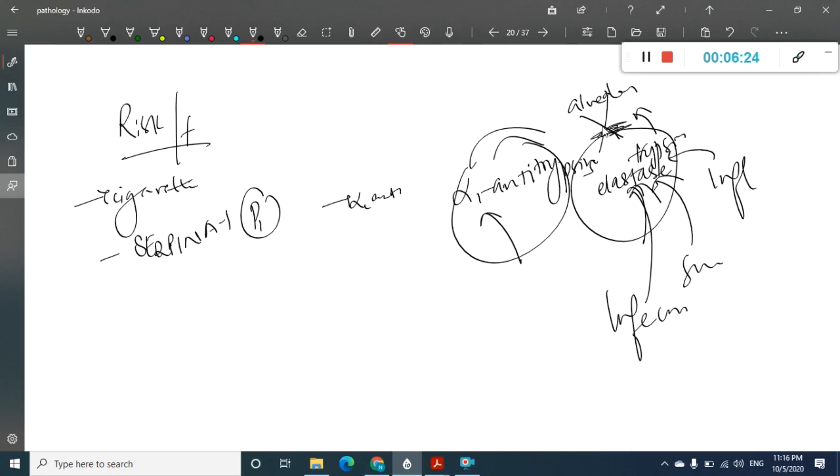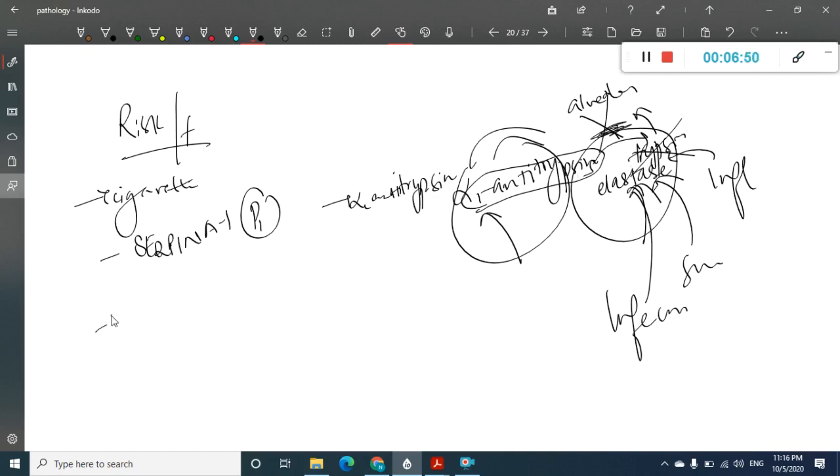This breakdown of alveolar walls is prevented by the intrinsic enzyme present in our body, that is antitrypsin. Antitrypsin will prevent the breakdown by trypsin and thus protects the airway. So if antitrypsin is deficient, then trypsin is free in our body to destroy, and as a result there is destruction of alveoli, leading to chronic obstructive pulmonary disease.